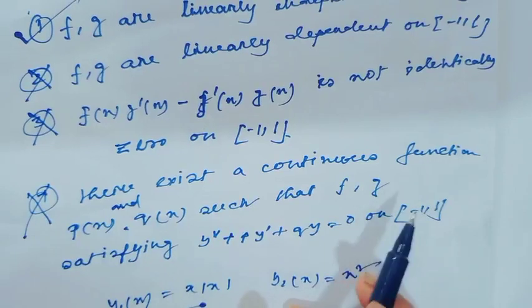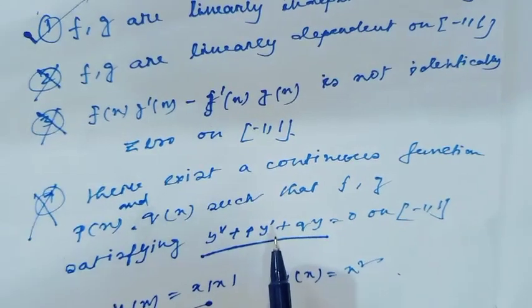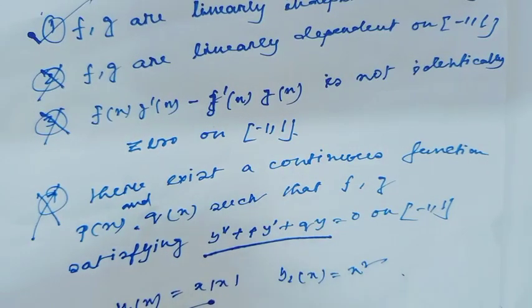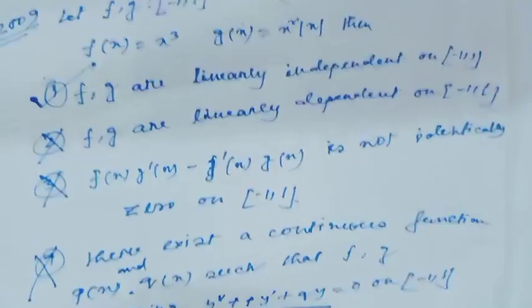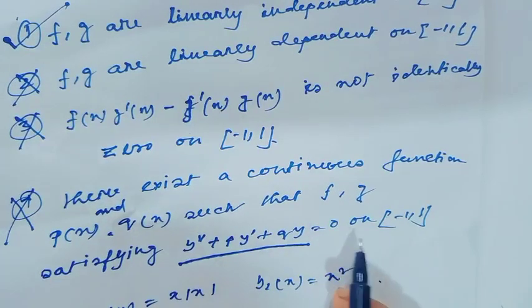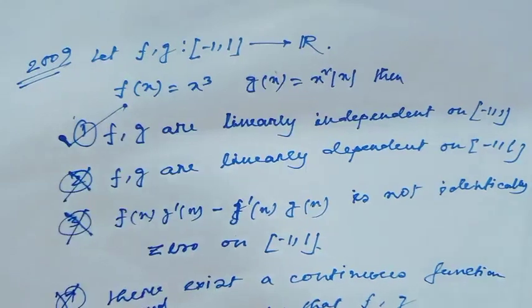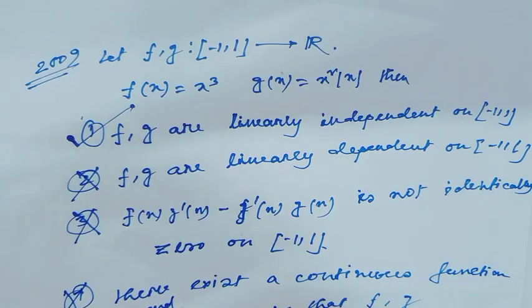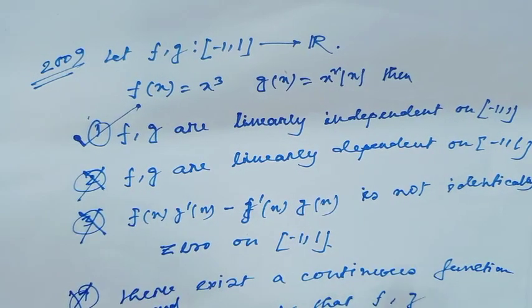Because if there exists such a differential equation where p and q are both continuous functions, then Wronskian equal to 0 means obviously the functions are linearly dependent. But here these functions are linearly independent. So there cannot exist this type of differential equation. I hope all my viewers have understood this question clearly. At first I highly recommend you see the whole video with attention, then you will understand this question easily. Today I will stop here.